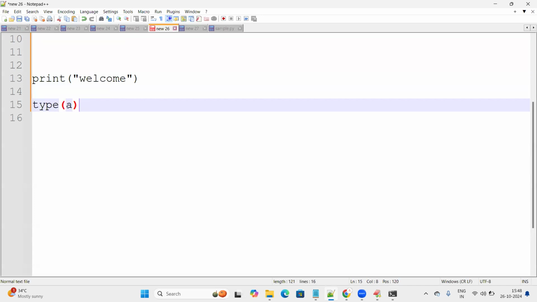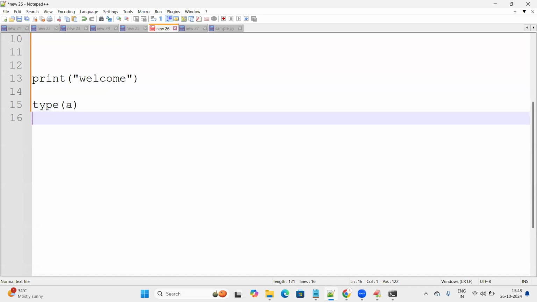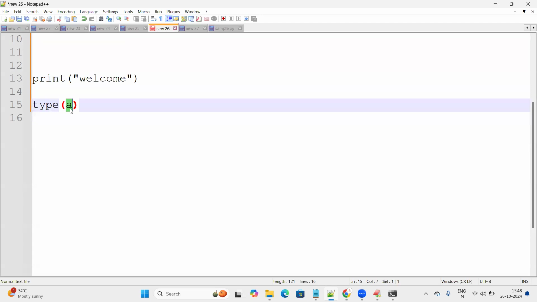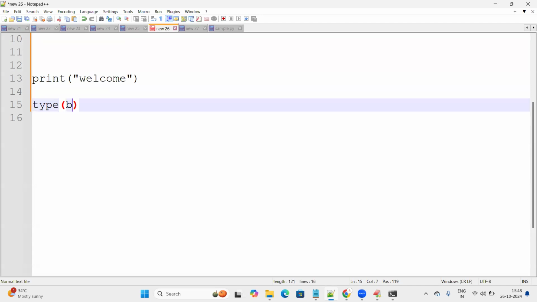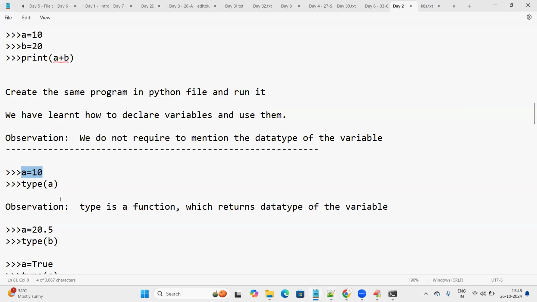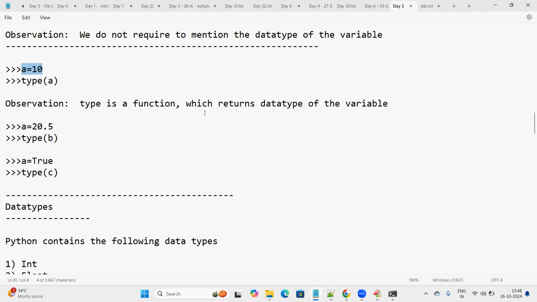If you write type of A here, it will print the data type of the variable A. And if you give type of B, it will print the data type of the variable B. So type is a function which returns the data type of the variable.